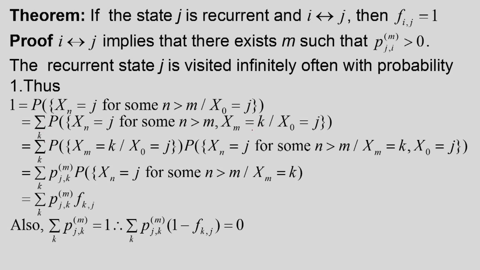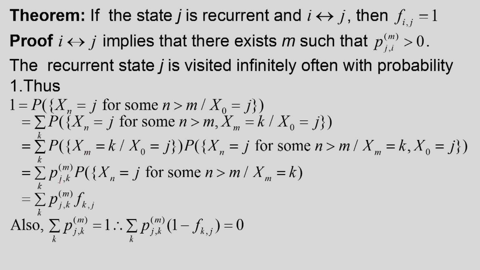Now if I start with this event, so the probability of Xm equal to k given that X0 is equal to j, times the probability of Xn equal to j for some n greater than m, given that Xm is equal to k and X0 is equal to j. But using the Markov property, the conditioning on X0 drops out, so that way we can write this part.